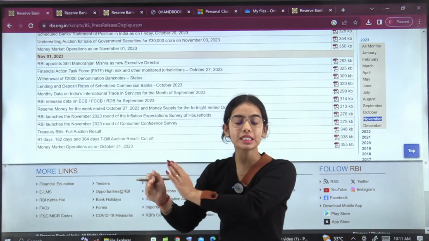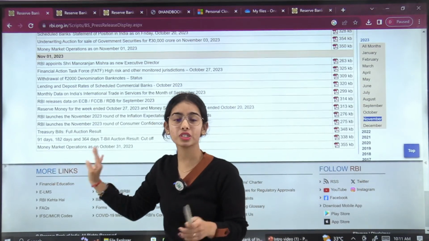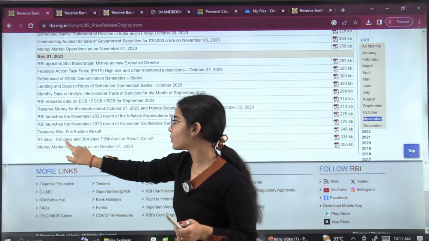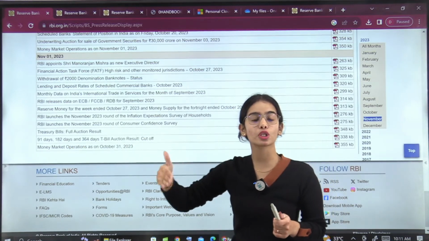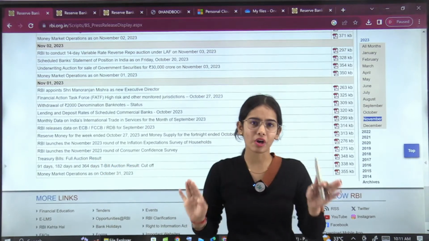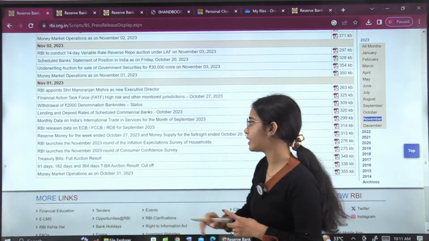You only have to do this near the exam. So you should know what the money market operations are, but you do not have to go through the press release. Again, this 91 days, 182 days, 364 days table, this information also comes every month. Coming to the treasury bill full auction result, you do not need to know about it. Just by reading this, you should understand that this is not relevant.